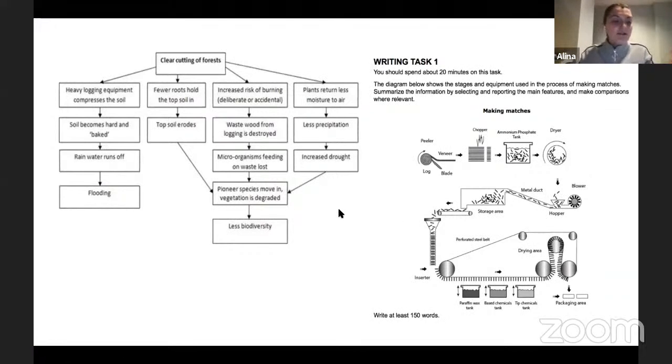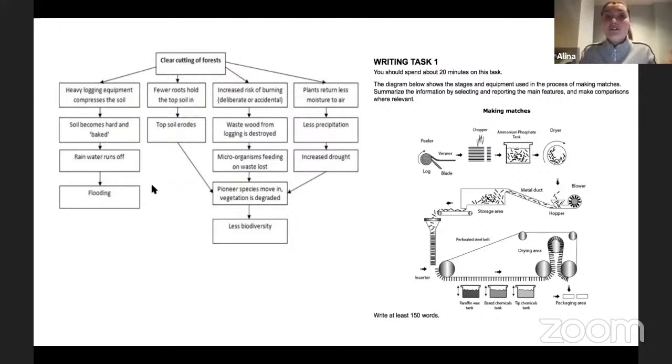And right here, I would like to present to you another type of graph. This is a very interesting one because a lot of students make a common mistake. They think this is some sort of a diagram, but it's not. This type, with many arrows and boxes, that's how I call them, is a flow chart. So please keep in mind, if you receive something like that, it means that this is a flow chart.